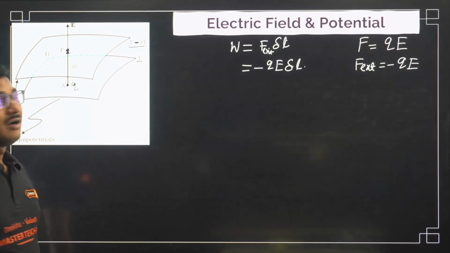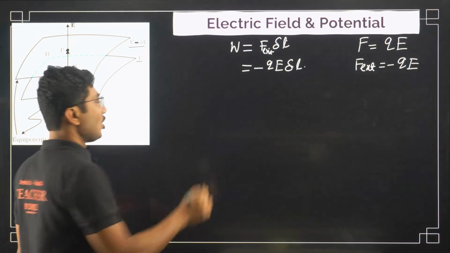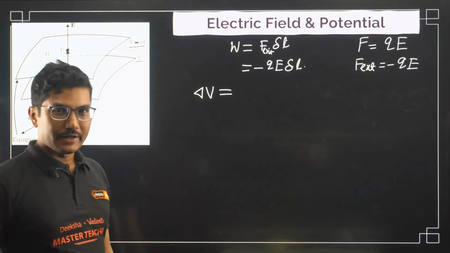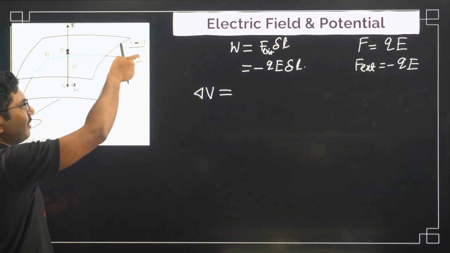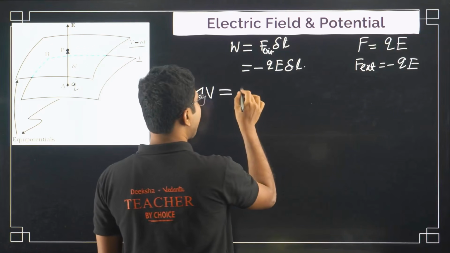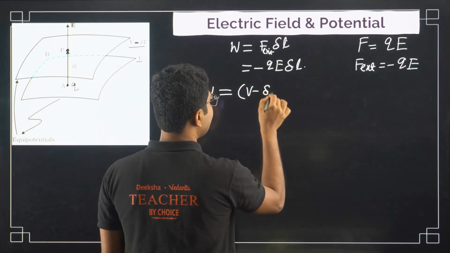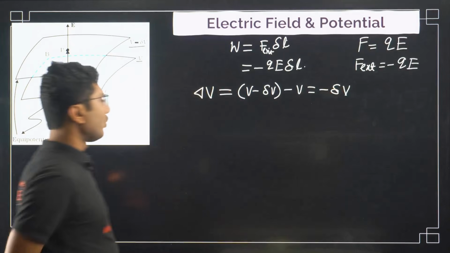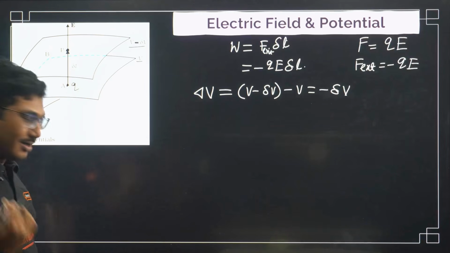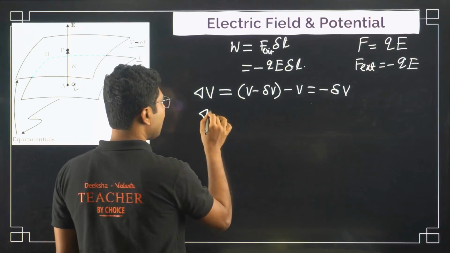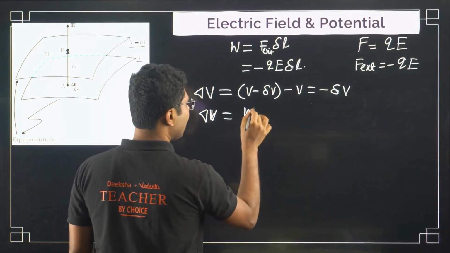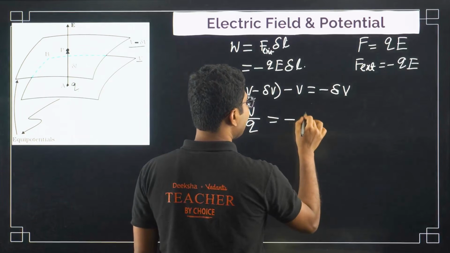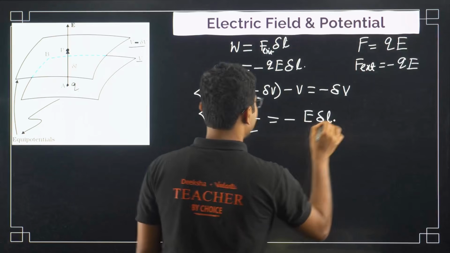Now what is the potential energy difference? Potential energy difference can be calculated using two different definitions. One is final potential minus initial potential, obviously. So final potential is V minus delta V minus V, that is minus delta V. And what is the definition in terms of work? So delta V is basically work done divided by Q. So from here we get minus E delta L.